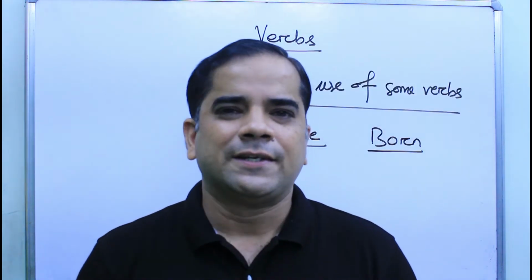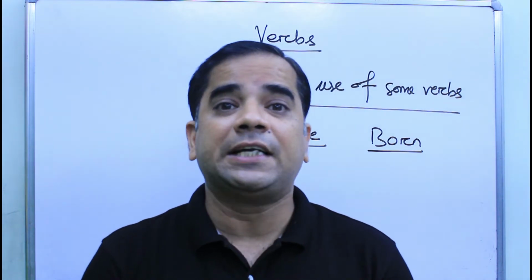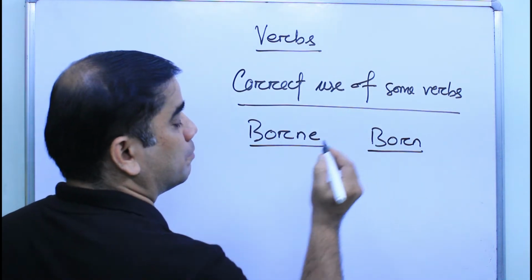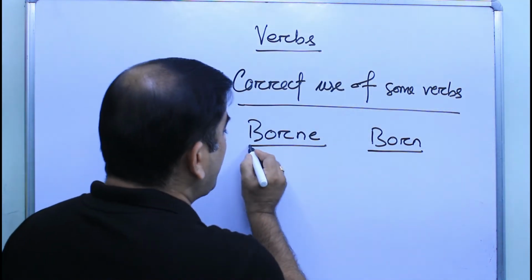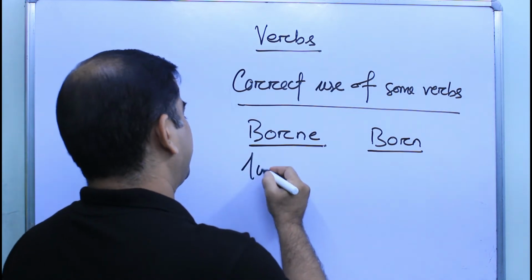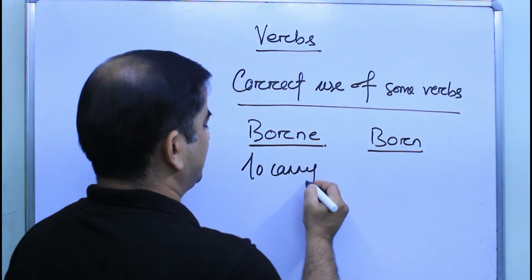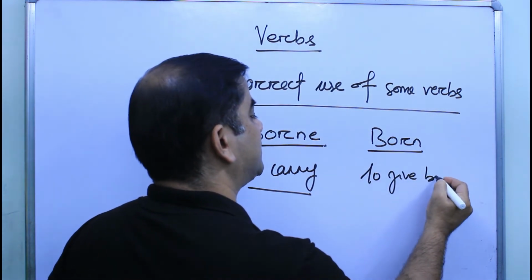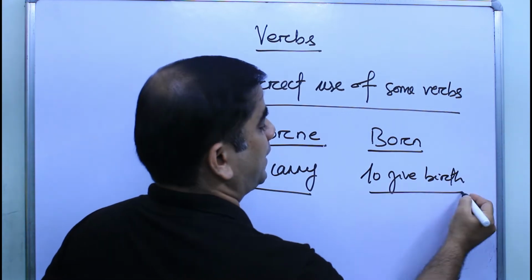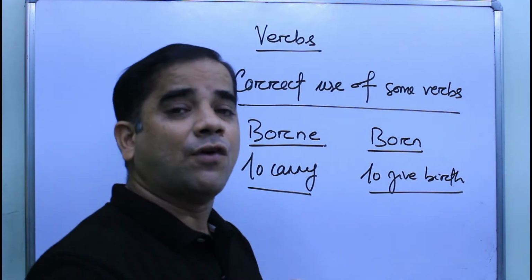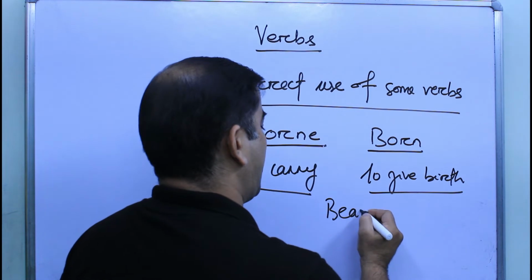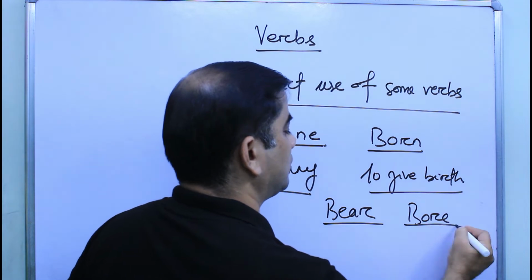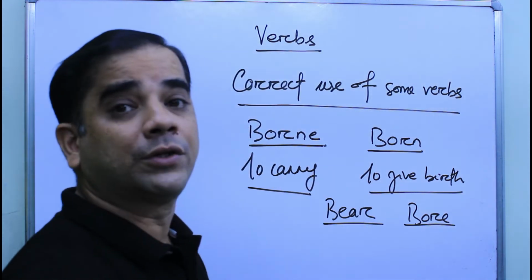Students, the verb bear has two different forms in its past participle form. That is borne and born. Borne means to carry and born means to give birth. But the base verb is bear and in its past form it is bore. Both are same in both cases.